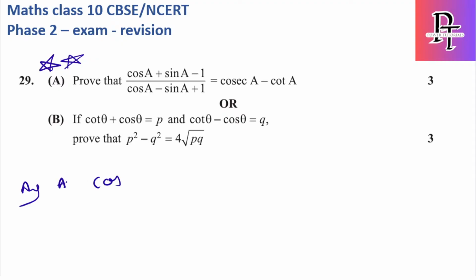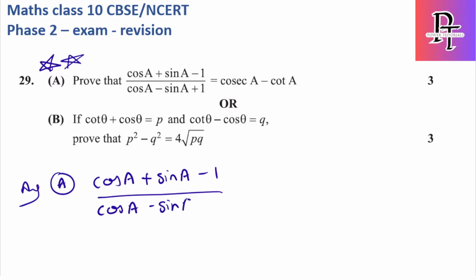Let's solve A part first. Cos A plus sin A minus 1 by cos A minus sin A plus 1. What we have to find? We have to equate it to cosecant A minus cot A.